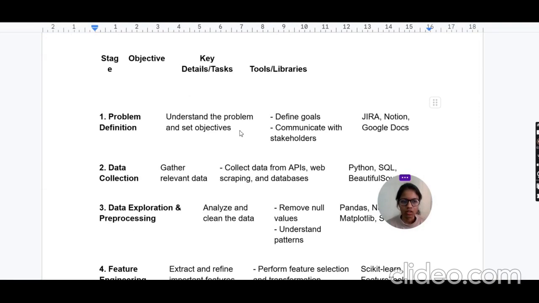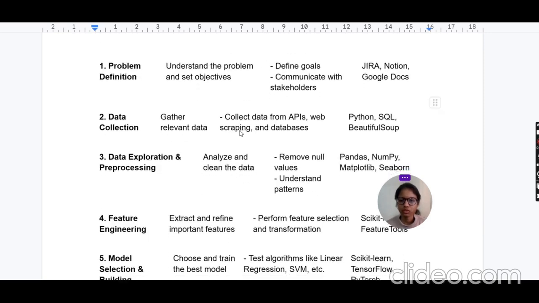First is problem definition. Problem definition means understanding the problem and setting its objectives. The tools and libraries used for problem definition are: define goals, communicate with stakeholders, JIRA, Notion, Google Docs, like this. Next is data collection. Data collection is the second process of a data science project: gathering relevant data. It may be collected from APIs, web scraping or databases. The tools and libraries used are Python, SQL and Beautiful Soup.